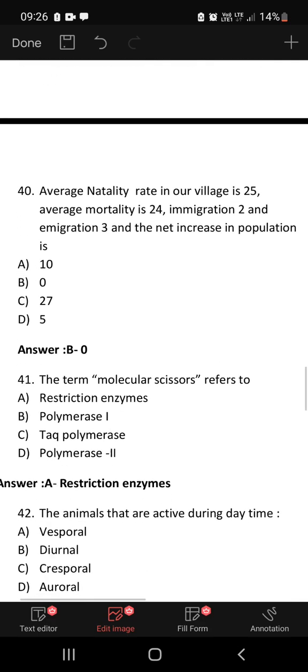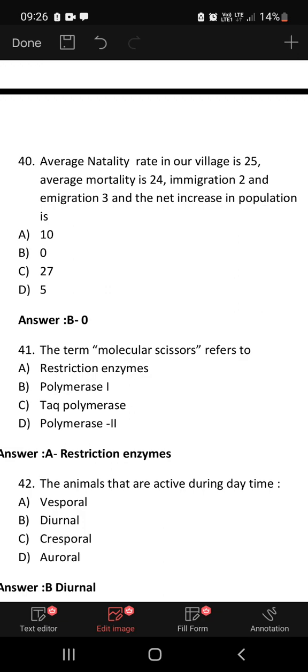Average natality rate in our village is 25. Average mortality is 24. Immigration 2 and emigration 3. What is the net increase in population? So you have to find the difference between natality and mortality, which is 1. Immigration 2 and emigration 3. A net increase in population is 0.